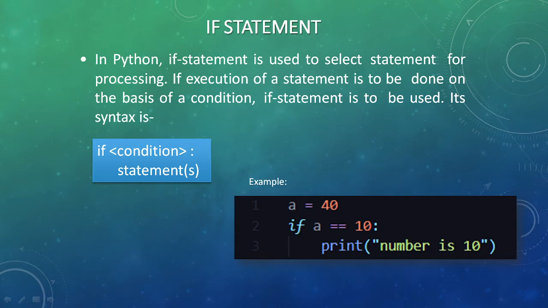The syntax here is if. If is a keyword, has to be written in lowercase, then the condition is given followed by a colon sign and the statement. See the cursor here. If the condition is true, the control will flow to the body of the if and will print that particular statement.